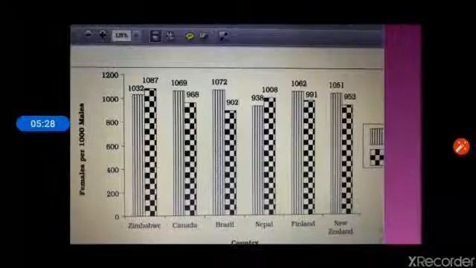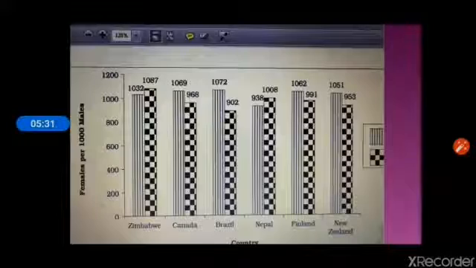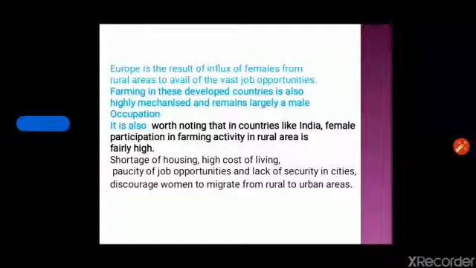And second one is, what are the causes for high concentration of population in the rural areas in Nepal, Zimbabwe, etc. The high concentration of female population in cities is vast job opportunities, and farming in these developed countries is also highly mechanized and remains largely a male occupation.